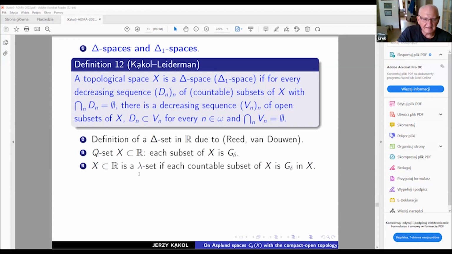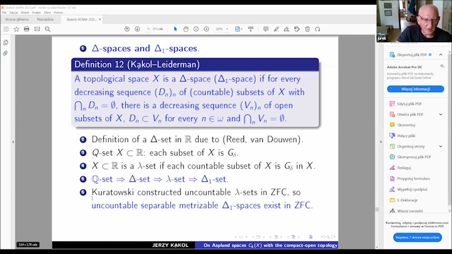A lambda set is a set with the extra property that each countable subset of X is G delta in X. So we have this chain of implications, and already Kuratowski constructed an uncountable lambda set in ZFC. This means, if you look at the definitions, that uncountable separable metrizable delta 1 spaces exist in ZFC. The situation with delta sets is totally different.